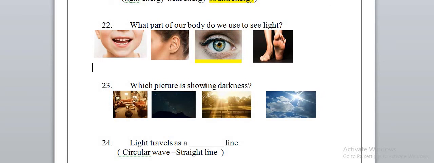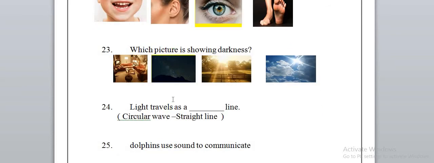Which picture is showing darkness? Of course, this is a light, and this is the dark one, and this is sunlight, and this is sunlight also. So it will be the second one.